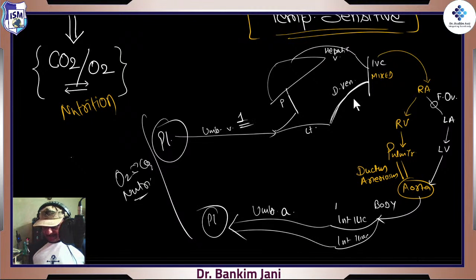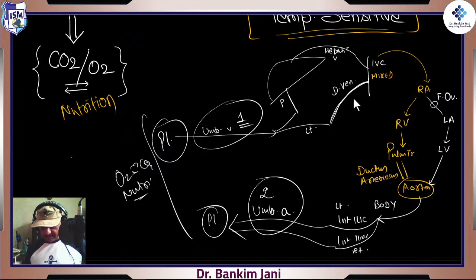Because we have got the left internal iliac and it goes as the left umbilical artery, and the right internal iliac is the right umbilical artery. So what is there in the placenta? We have one umbilical vein and two umbilical arteries. Remember, these are called arteries or veins with respect to that little heart which is beating over here. That is the fetal heart. So you'll say this vessel is coming towards me, so I'll call it vein. This vessel is going away from me, so away is artery.